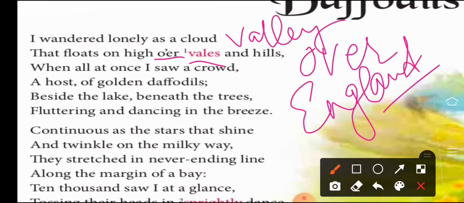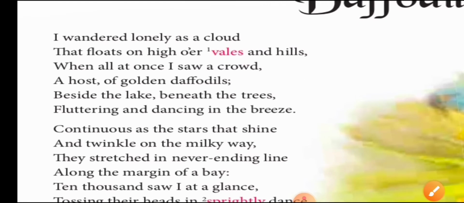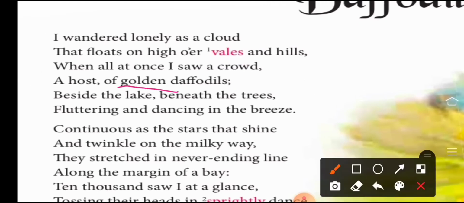So what did he see? When all at once I saw a crowd. When I was roaming aimlessly, I just gazed, I just looked, I suddenly came across a large number of golden daffodils. What was the color of the daffodils? Golden, which means these were of yellow color. Beside the lake, beneath the trees.